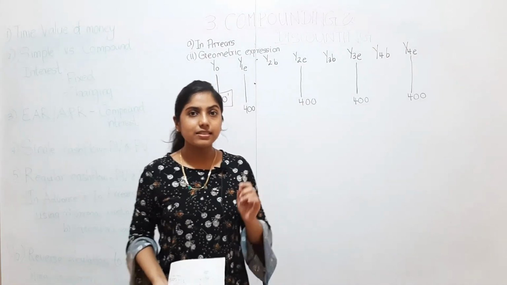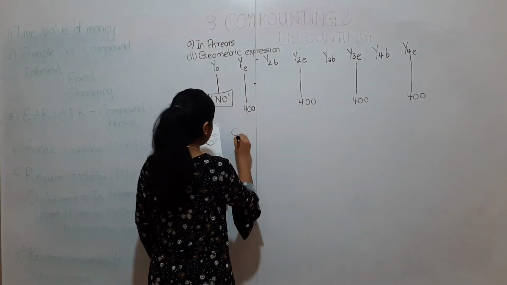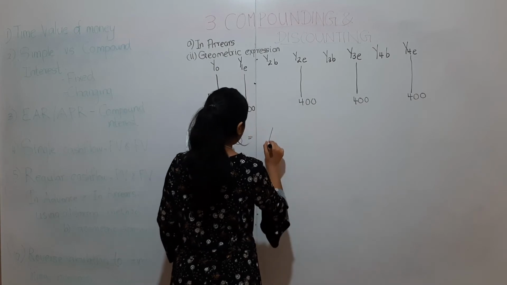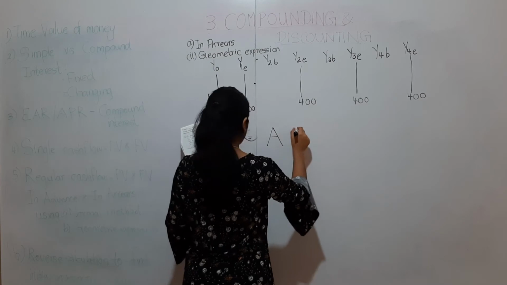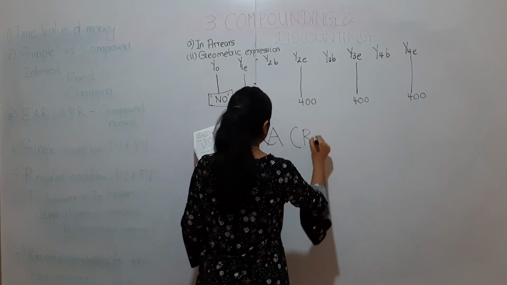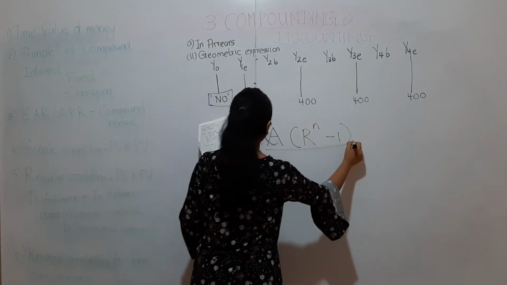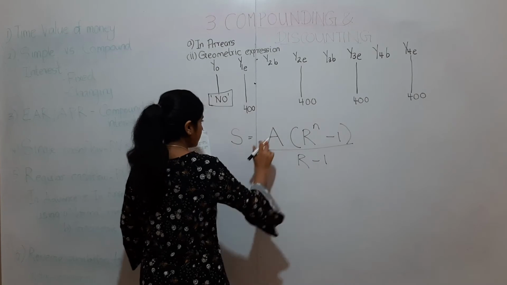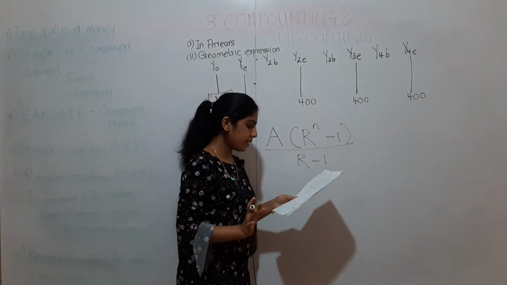We know that there is a different formula, and that formula is S equals, this time because the payment is in arrears, A multiplied by R to the power n minus 1, not AR, and then divided by R minus 1. So you know what this stands for? It stands for the same thing.